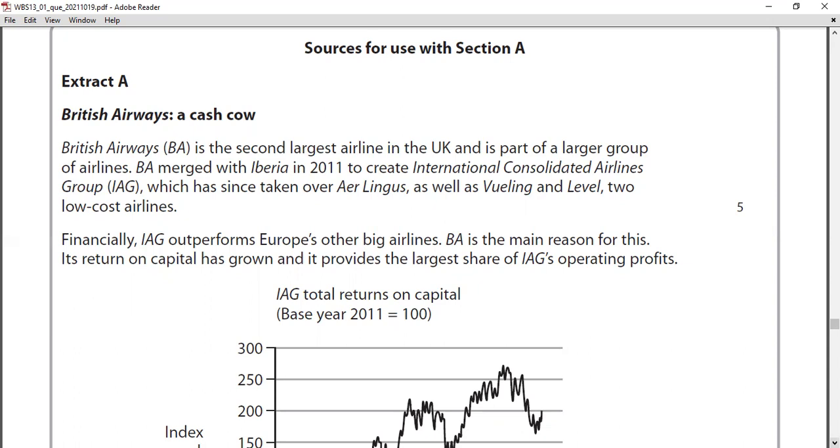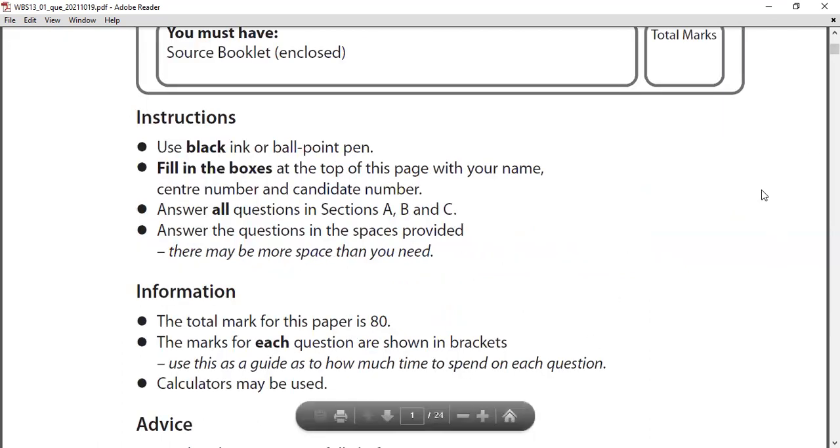Right. You can see in this case study, what are the important things? You can underline the names themselves because they can be useful in your application. Especially terms like IAG, and it has just taken over Aer Lingus as well as Vueling and Level. There are certain names you can memorize and underline. And there's also a data response question.